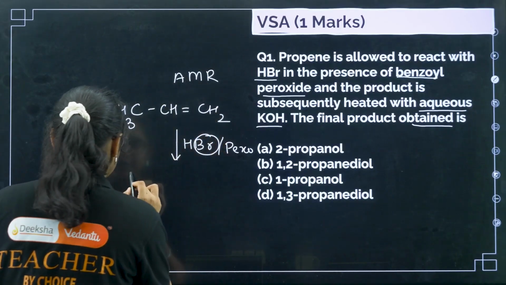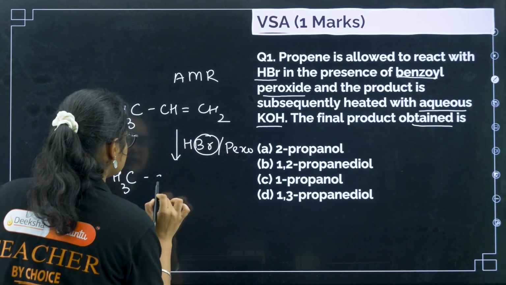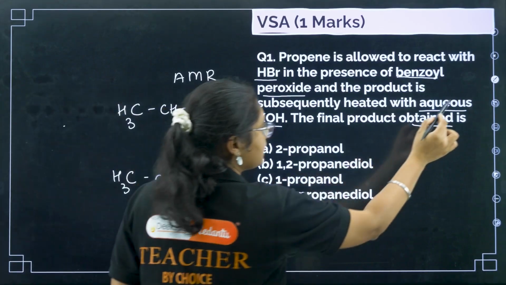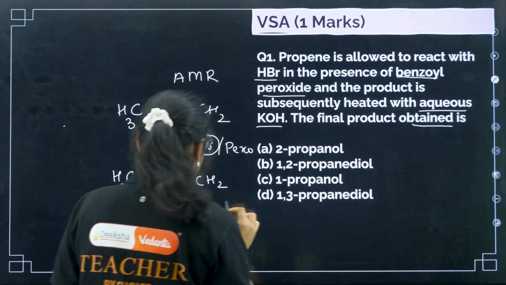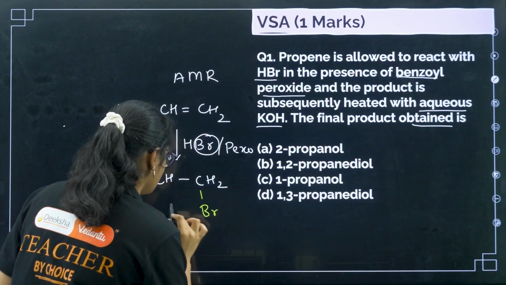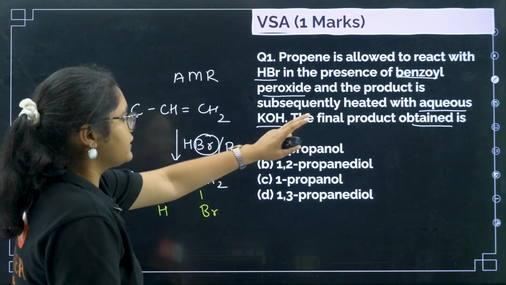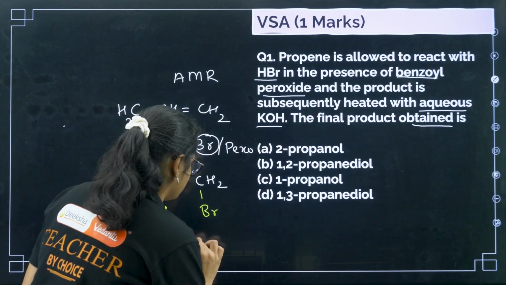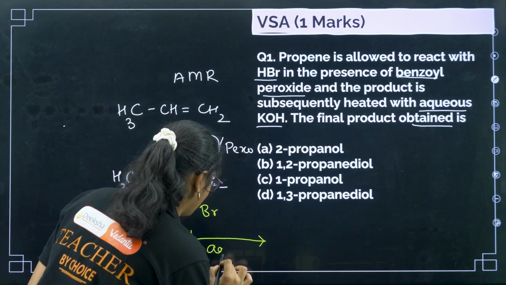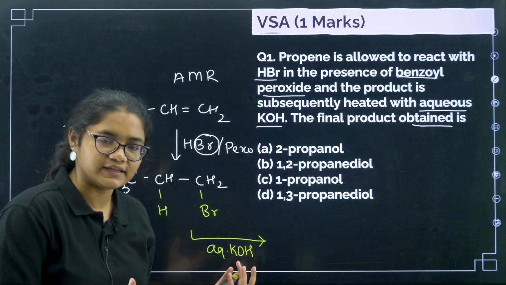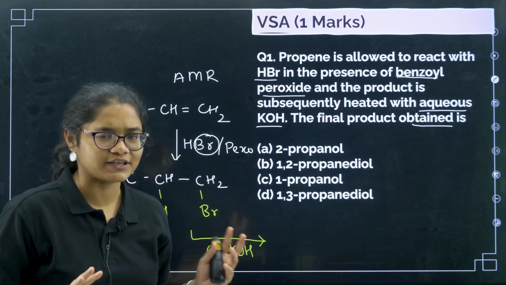So what I'll get here, we'll get CH3, CH2. Okay, and then if I want to add here bonds, this one will be Br and this one will be H. Okay, next you are treating it with aqueous KOH. You have seen this reaction in haloalkanes, haloarenes chapter also.